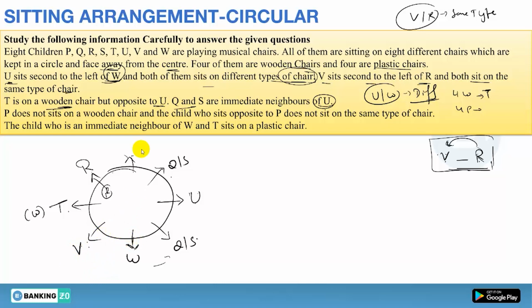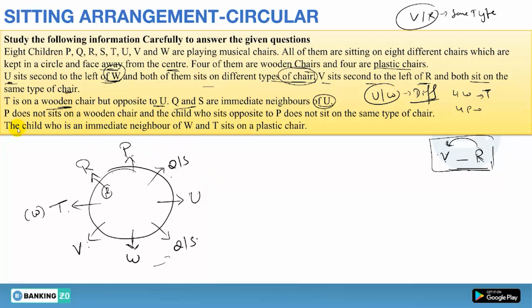Clear? Now the last person we have left, so we will place it here. The last person left is P, so P will be here. Is it clear or not? These things are clear. Now everything is clear, we just have to look for the type of chair.